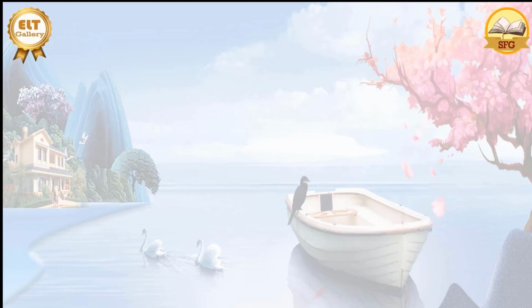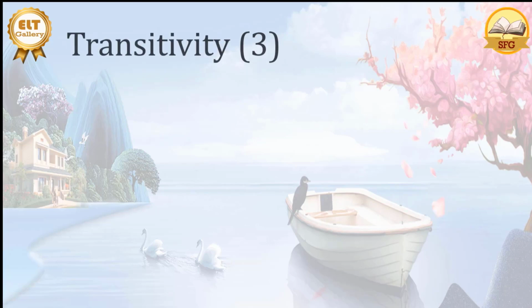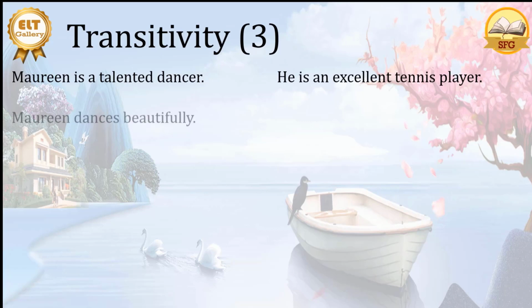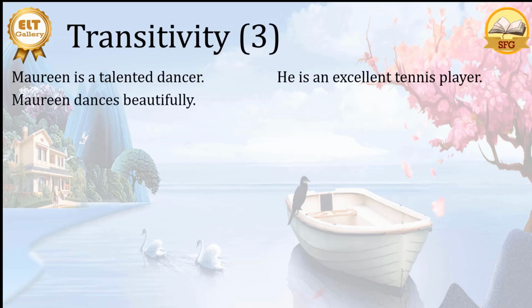Now, let's see what we have said about Maureen and Jeffrey. First, we can say Maureen is a talented dancer. This construction, this clause is the same as or is similar to he's an excellent tennis player. Jeffrey is an excellent tennis player. Maureen dances beautifully.